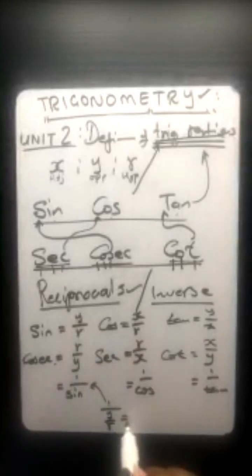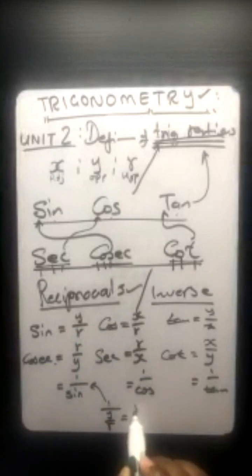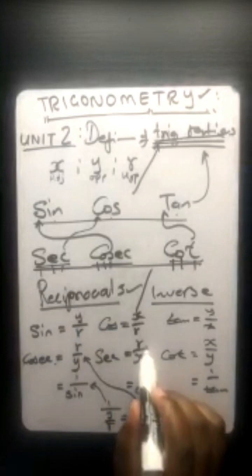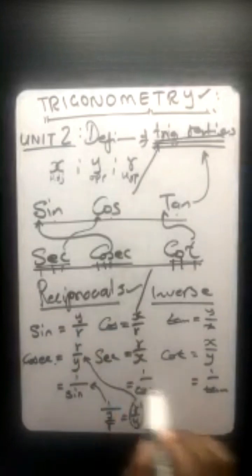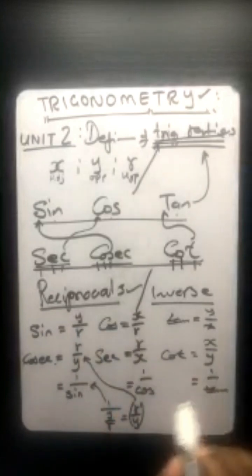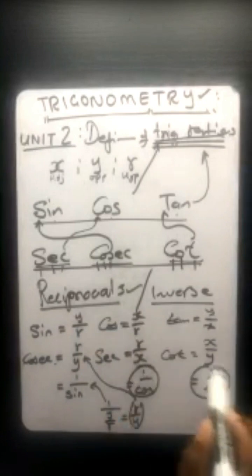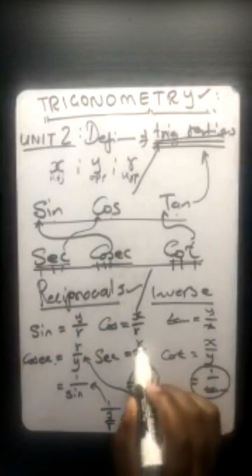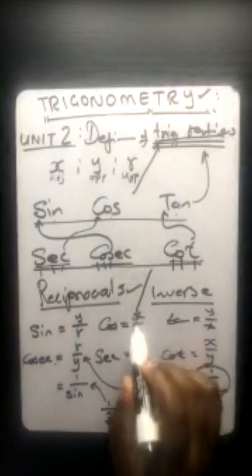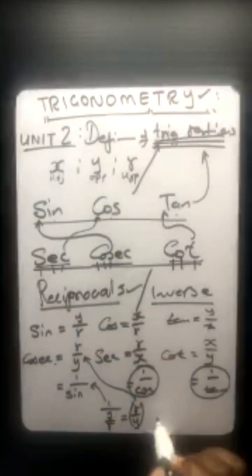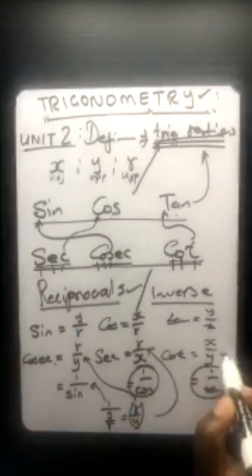If you simplify this, you end up with r over y. The same applies for the other ones. Whether you write it this way or that way, if you substitute in terms of x and r, y and x, it still takes you back to that ratio.